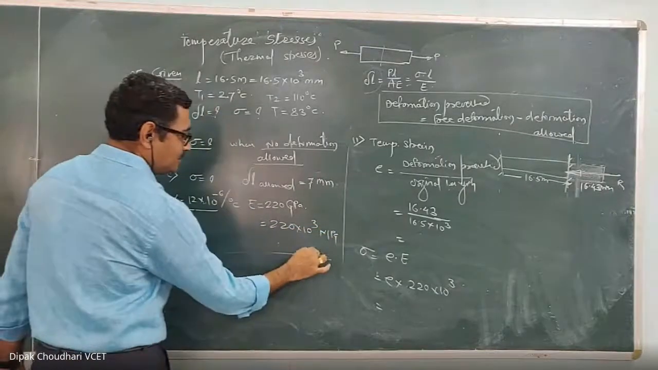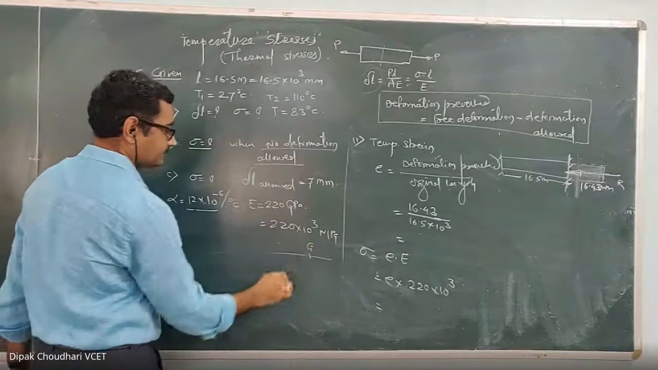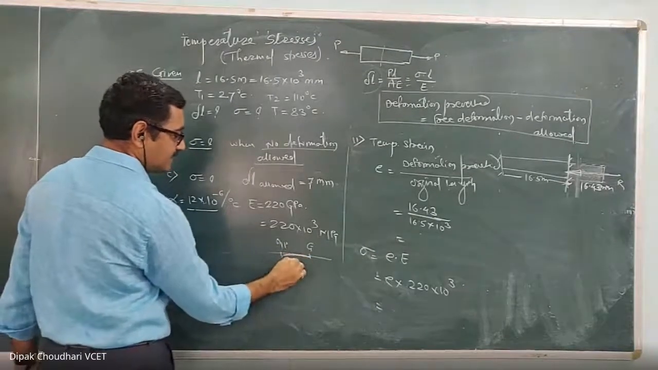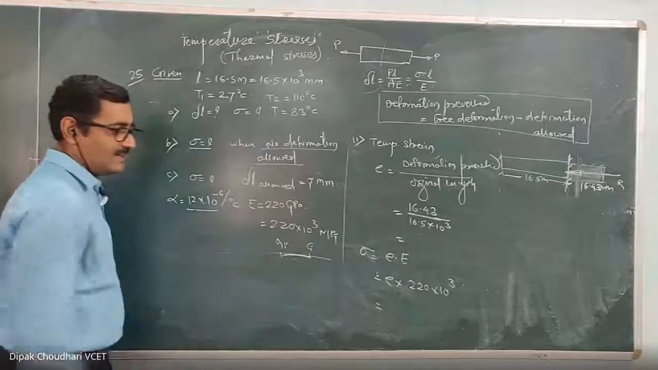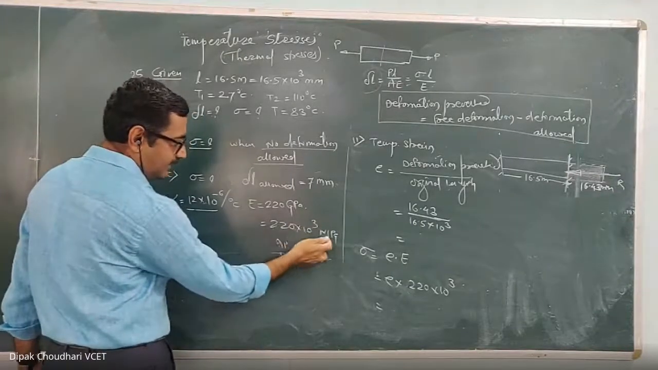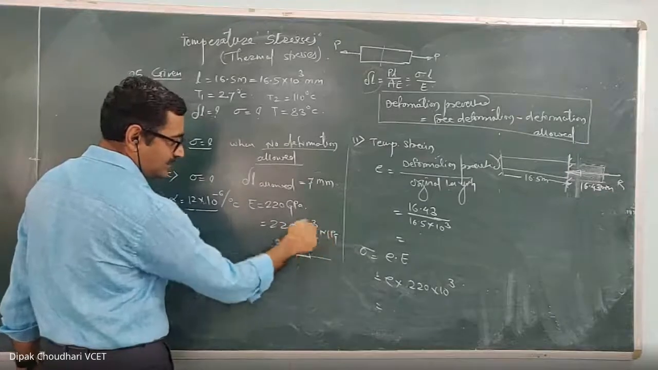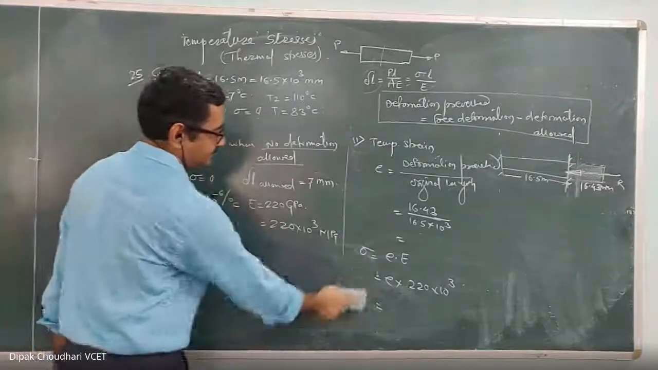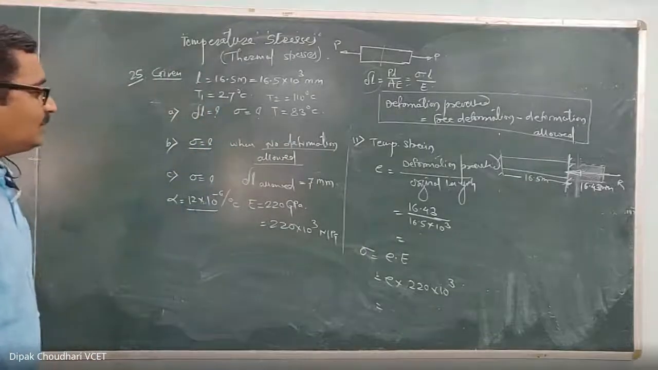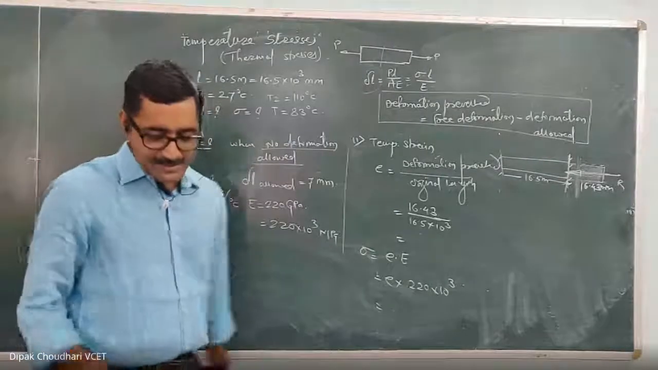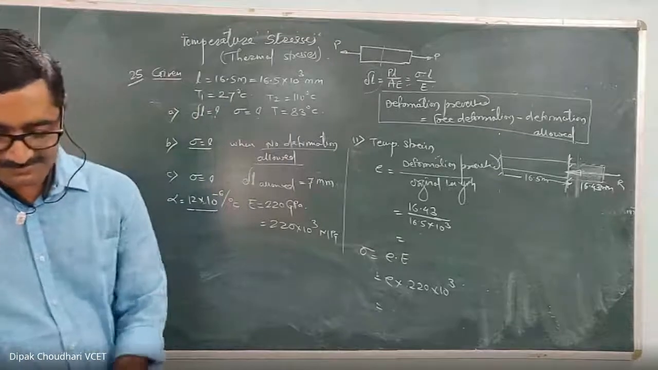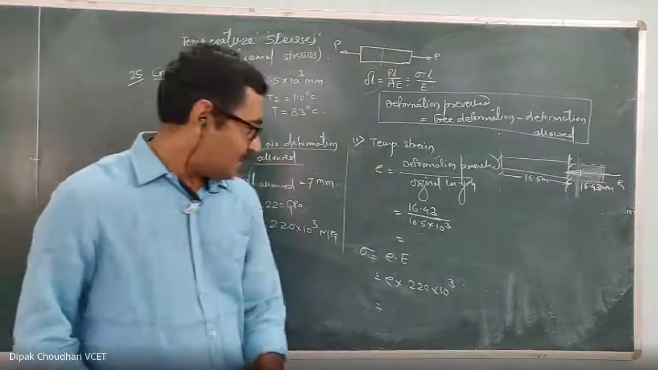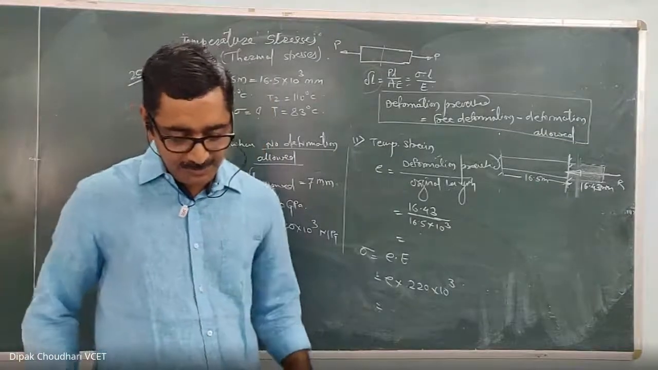To convert from GPa to MPa, here the difference is 3. Since we are decreasing the unit, we are reducing the unit, the number should increase. So E equal to 220 into 10 raised to 3 megapascal. Calculate and tell me the answer in Newton per millimeter square.